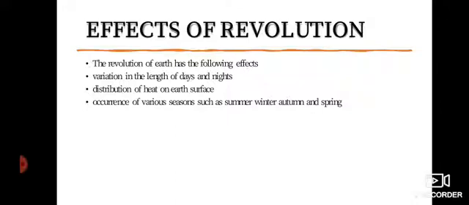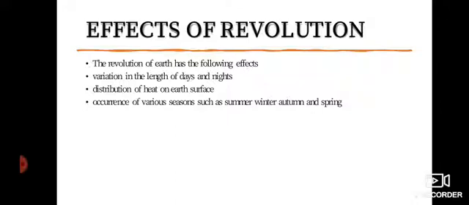And in that hemisphere, suppose the north pole is tilted towards the sun, as I already told you, then it will be summer in the northern hemisphere. And during summer, the sun rays fall directly on that hemisphere, and the days will be longer and nights will be shorter, while the other hemisphere, as it is away from the sun, will experience short days and long nights.